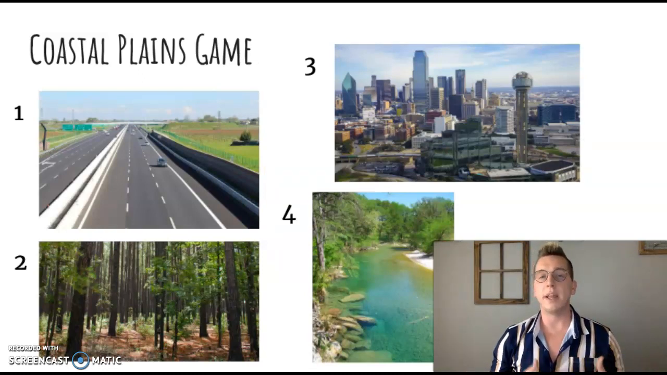So for this coastal plains game, what I want you to do is look at all four images, each have a number next to them. You're about to get a question that's going to ask you which two would be considered a physical characteristic of the coastal plains region.